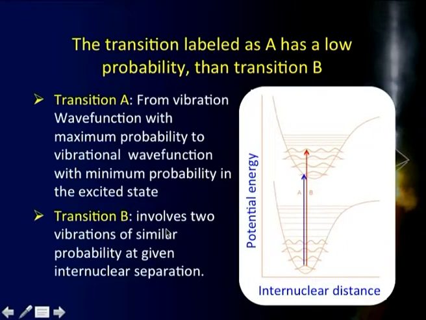Whereas transition B involves two vibrations of similar probability. Here it is the maxima, so is here. So, this transition is going to be more effective, more probable, more intense. So, that is the meaning of the Franck-Condon principle, the significance of the Franck-Condon principle in terms of why we are drawing transitions as vertical lines there. And secondly, there are two more things which are very important, that is what kind of levels are going to give me more probability there.